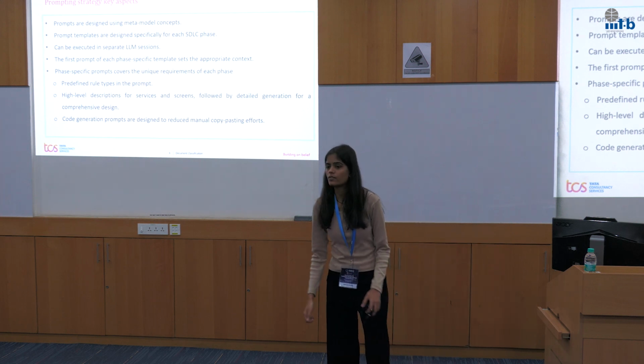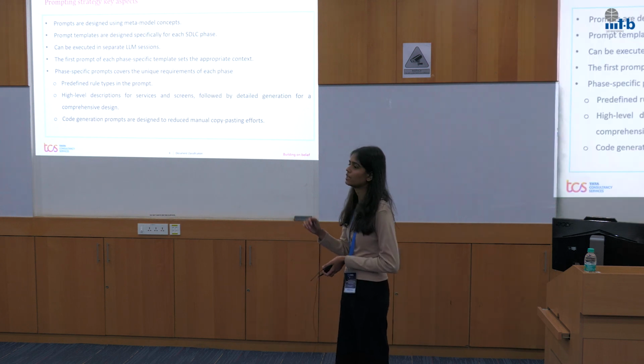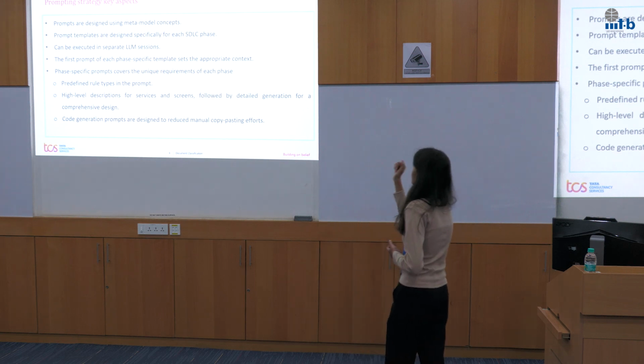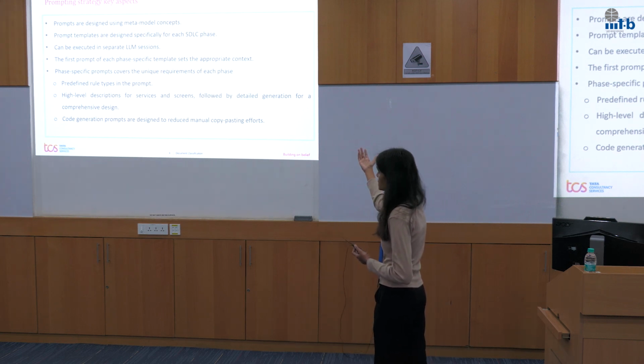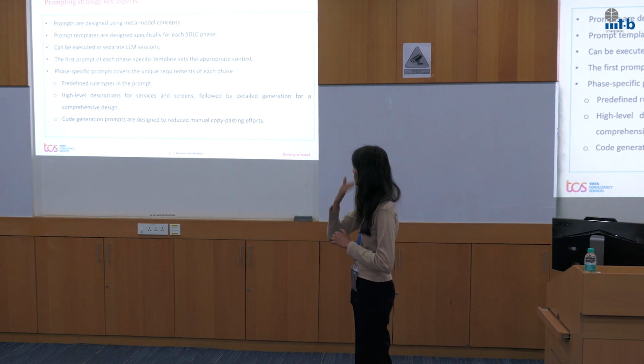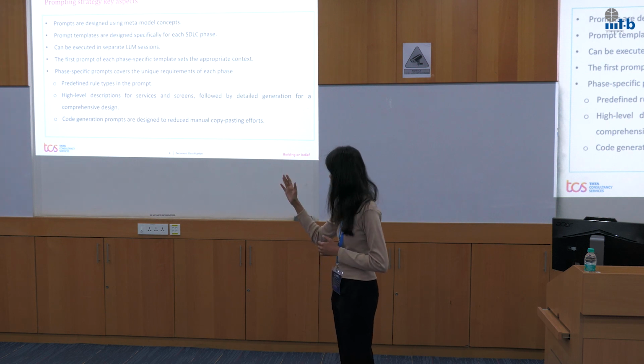The first prompt of each generic prompt template is the prompt for setting the initial context for the subsequent generations. We design a prompt which covers the high level, which includes the type of rules, 9 types of rules, in the prompt itself.